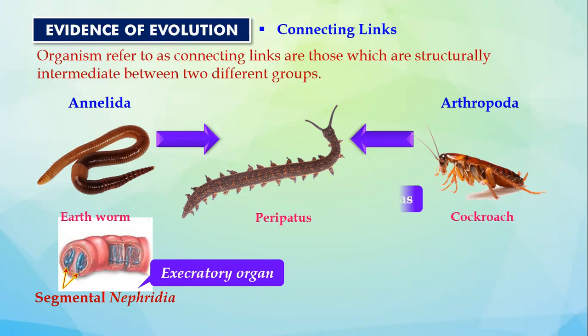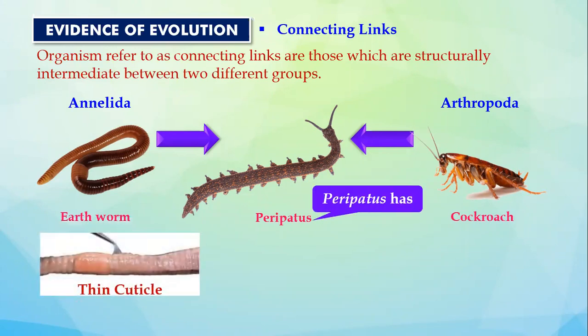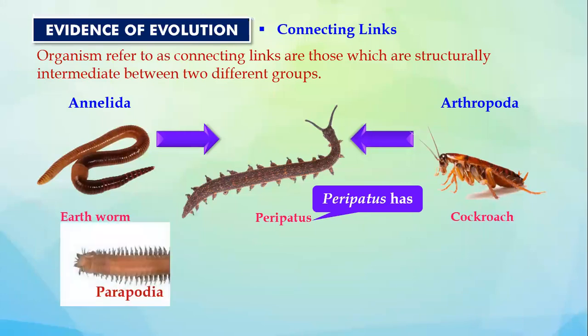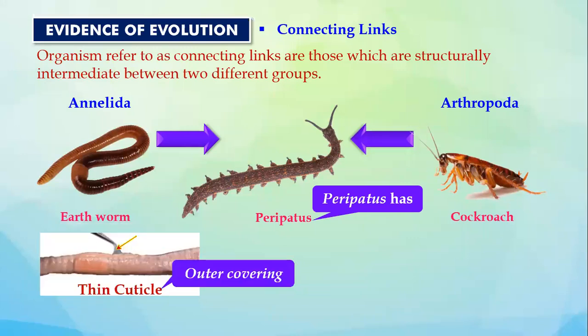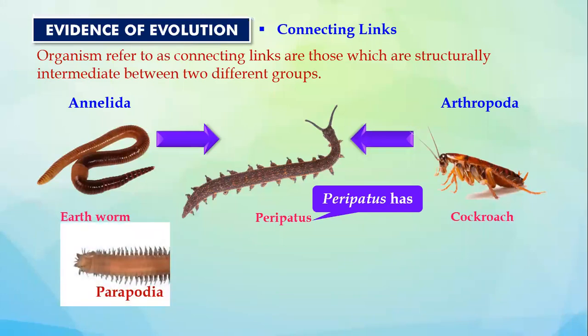Okay, next, can I say that whenever you observe an earthworm or a leech, unka outer body is very slimy and slippery. Yes or no? So we say that this group called Annelida, they show thin cuticle, the outer covering. Similarly, here the peripatus also shows a thin cuticle. Okay, next: parapodia, for locomotion, for movement. These organisms bear a structure called parapodia, and these parapodia are also present in the peripatus.